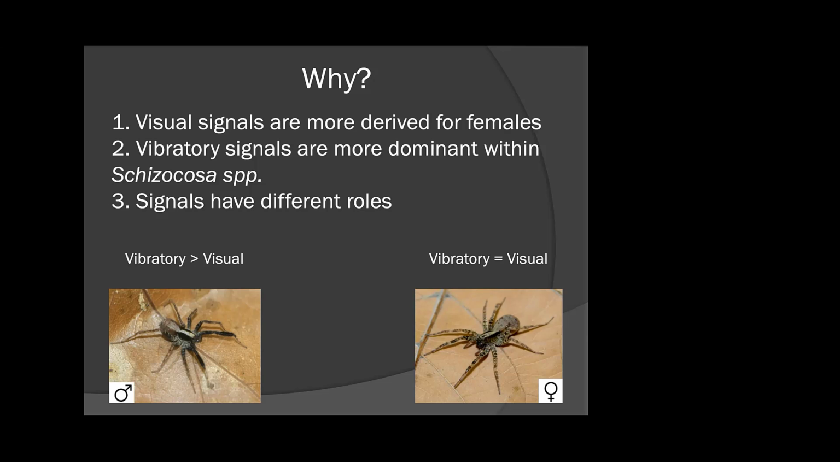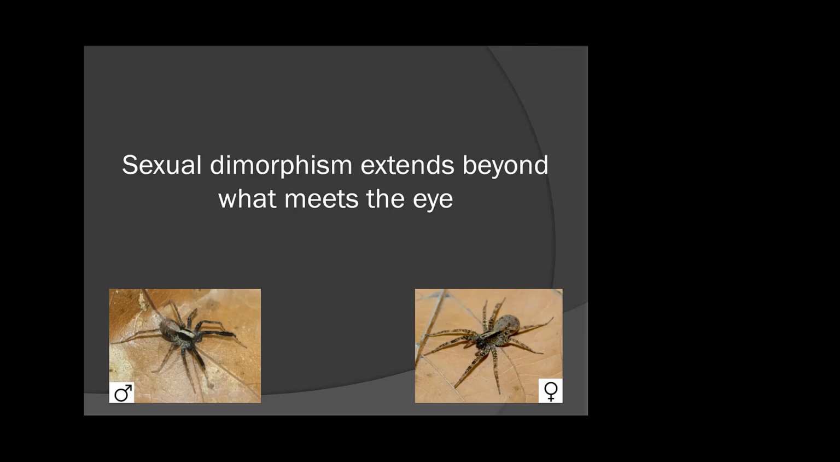Perhaps these signals just have different roles in ways that we don't fully understand, and we need to dig into to a deeper extent. Maybe one tells them more about directionality, like where is that male located, for example. But regardless of whether we have a definitive answer or not, I hope I've at least convinced you that sexual dimorphism certainly extends beyond what just meets the eye.